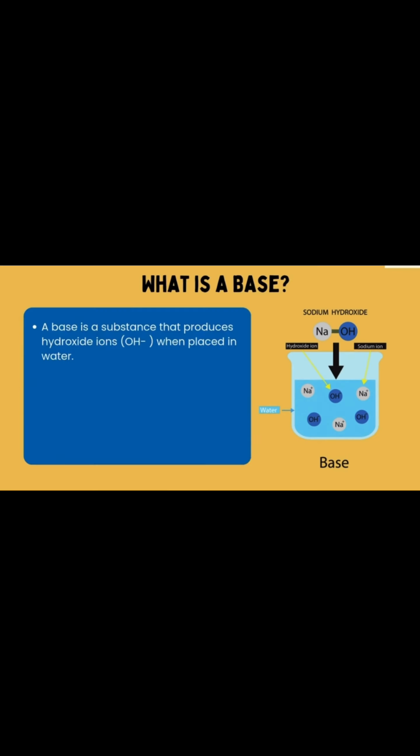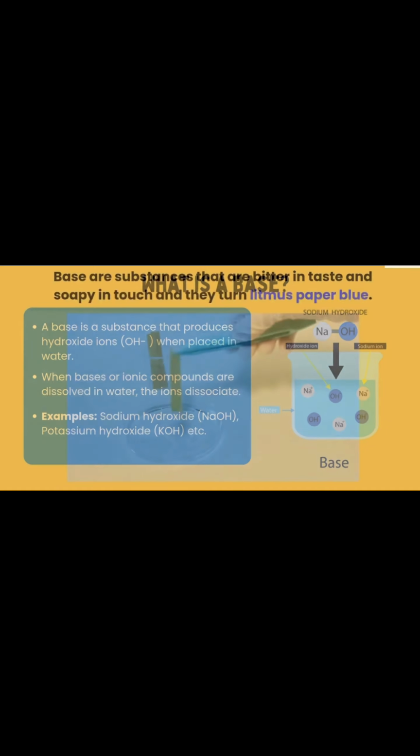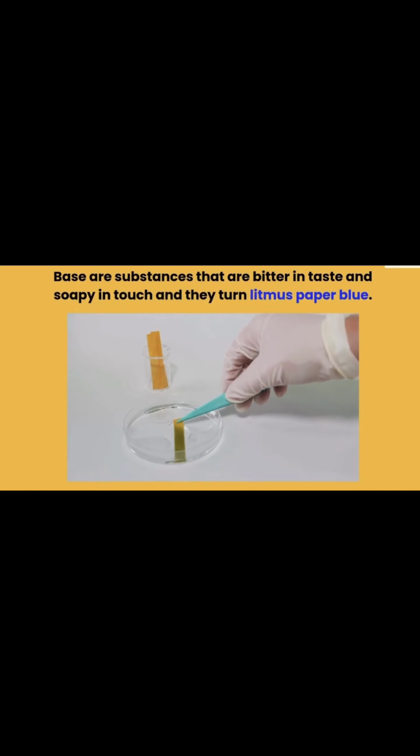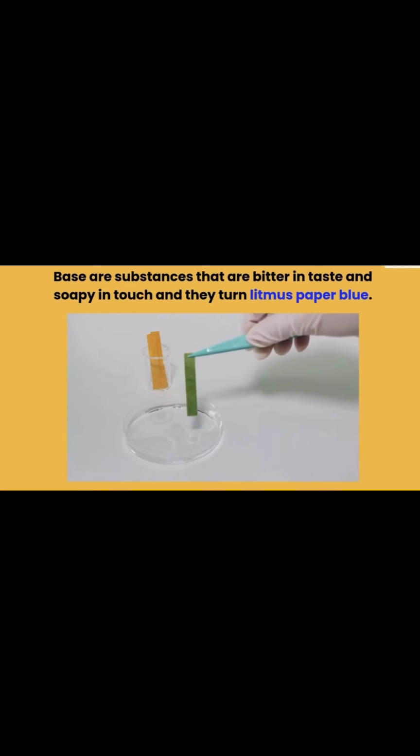What is a base now? A base is a substance that produces hydroxide ions when placed in water. When bases or ionic compounds are dissolved in water, the ions dissociate. For example, sodium hydroxide NaOH and potassium hydroxide KOH. Bases are substances that are bitter in taste and soapy in touch and they turn litmus paper blue.